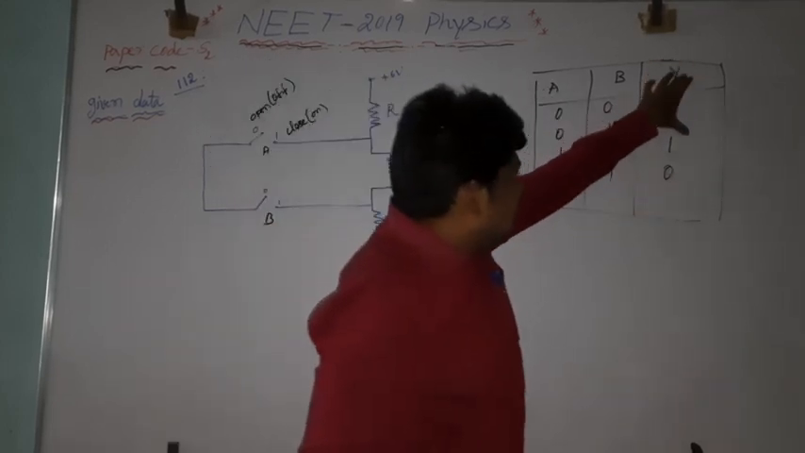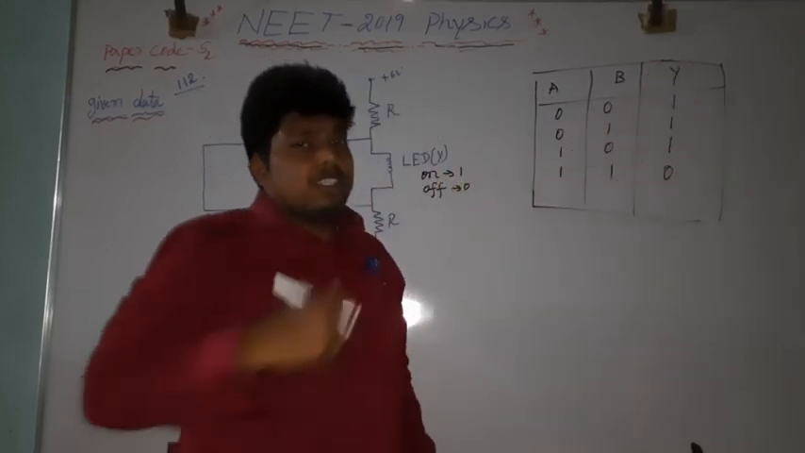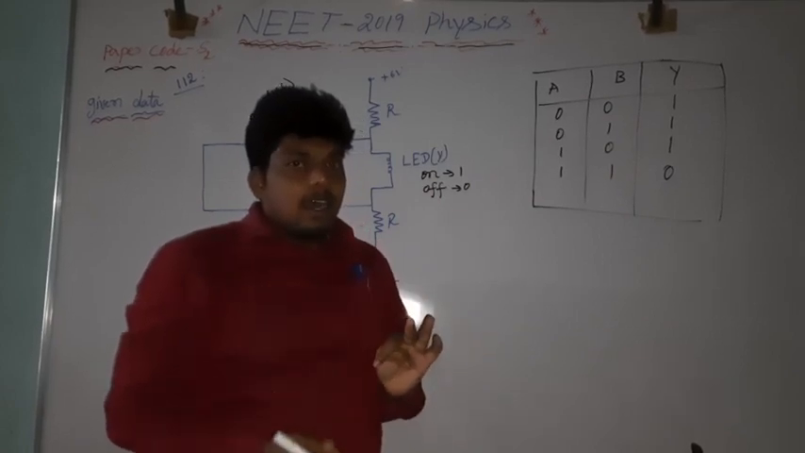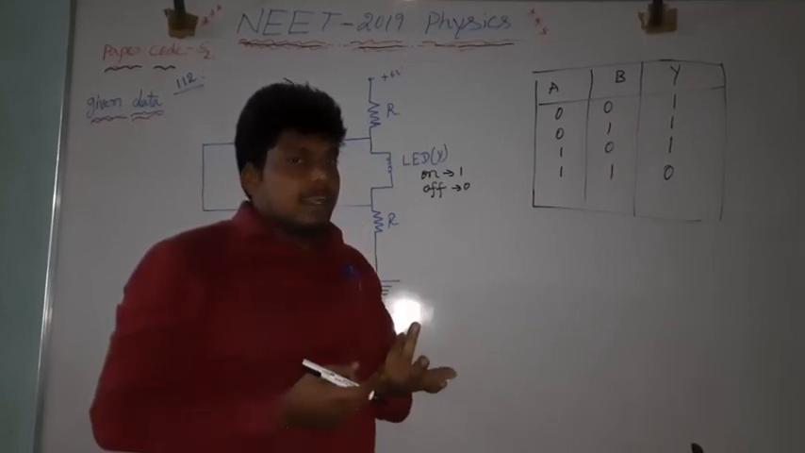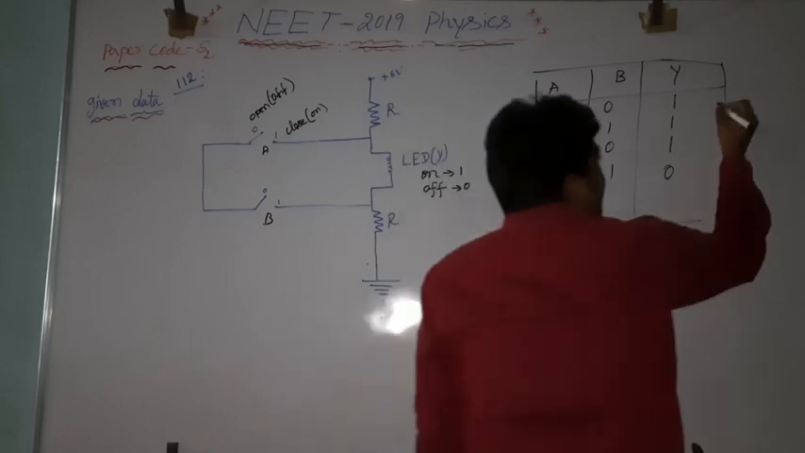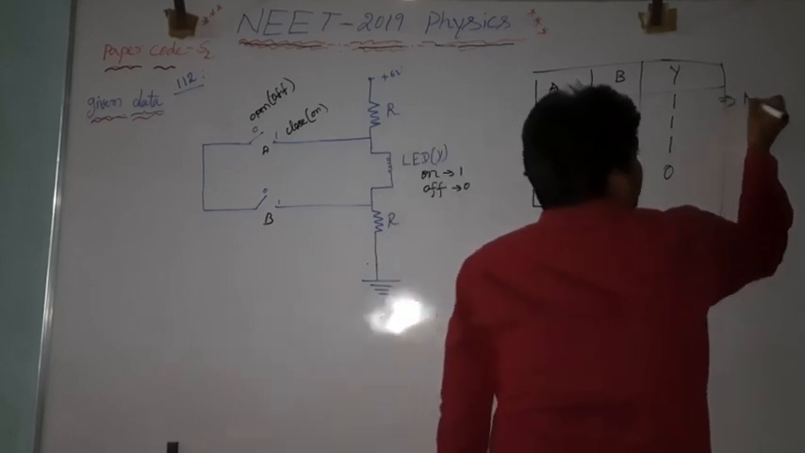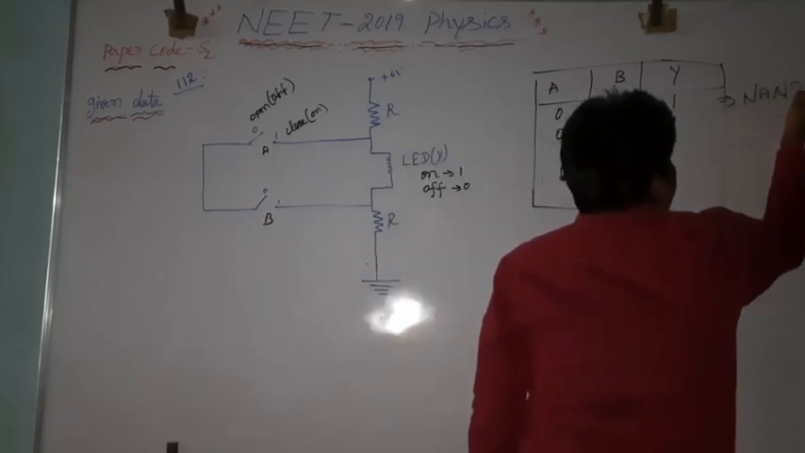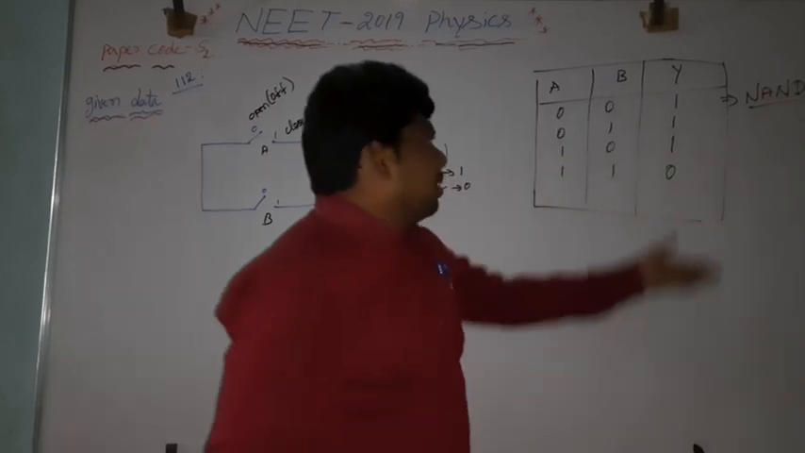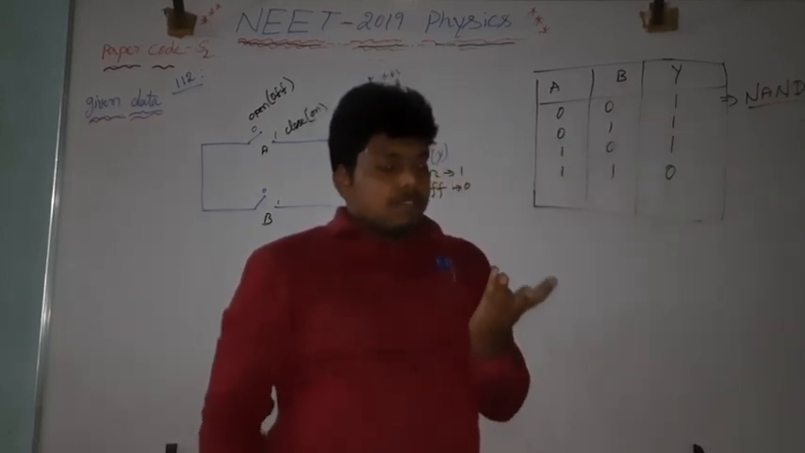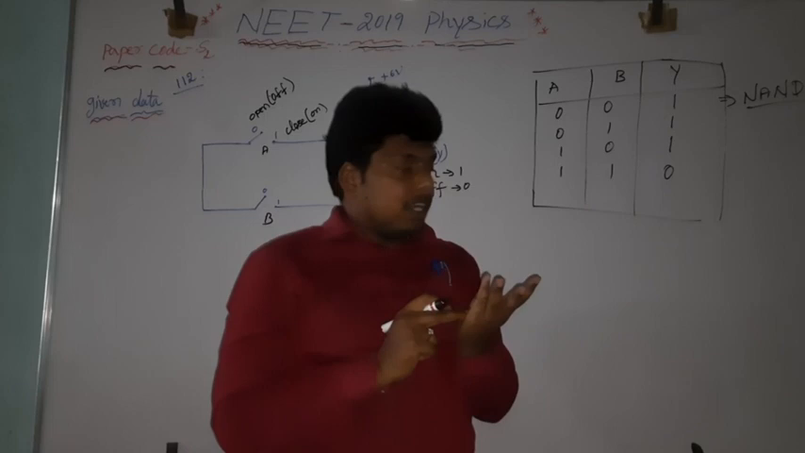This output is only possible for which gate? AND gate or OR gate or NAND gate or NOR gate. There is nothing but this is only possible for the NAND gate. Yes, if you observe all the outputs of the OR gate, what is the OR gate possibility?